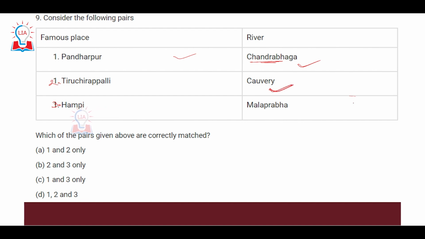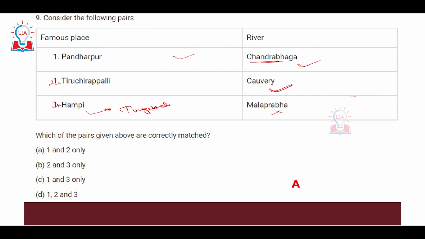Third is Hampi, situated on the bank of the Malaprabha River. That is an incorrect statement, because Hampi, which was in the earlier days the capital of the Vijayanagara Empire, is not situated on the bank of the Malaprabha River. Rather, it is situated on the bank of the Tungabhadra River in Karnataka. So the correct option for this particular question will obviously be A. Only the first and second matches are correct.